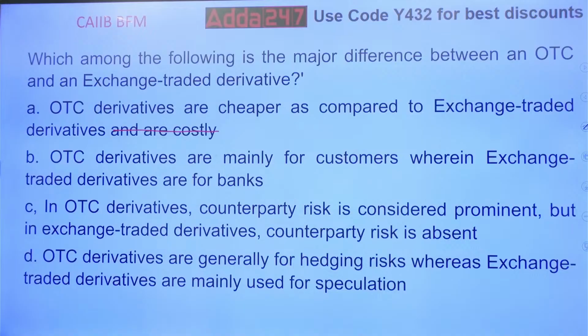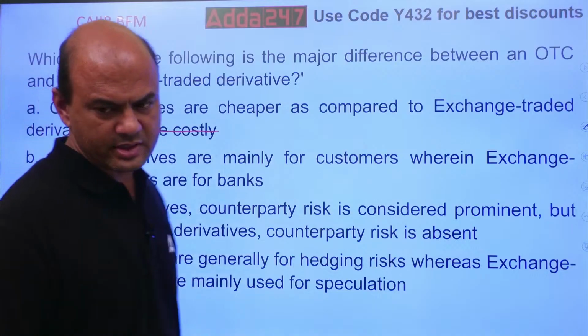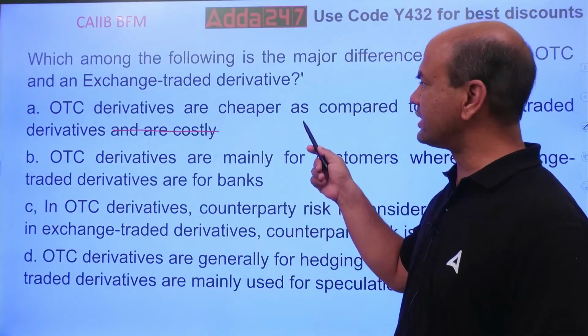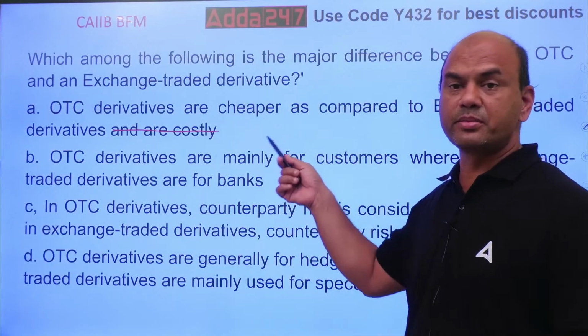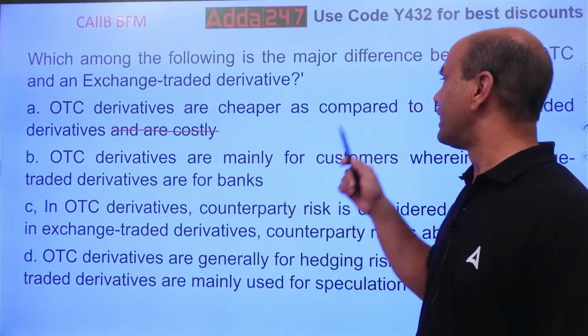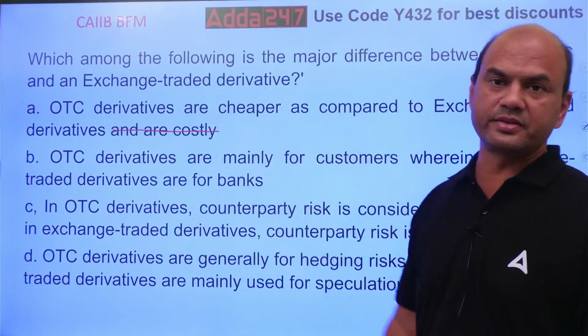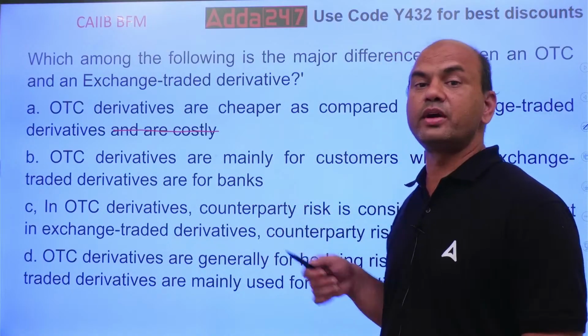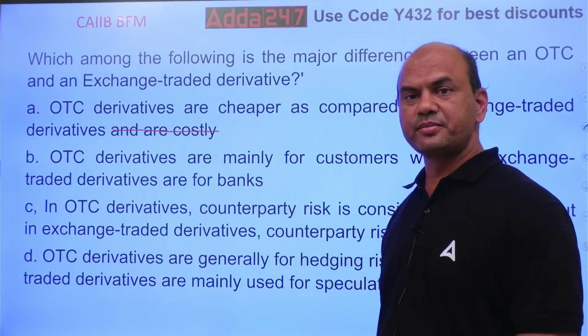Now, all of them seem to be correct. Suppose you see any one, you'll see that every answer seems to be correct. OTC derivatives are cheaper compared to the ETC derivatives. We tend to feel that yes, this is right, because why? What is OTC and ETC?